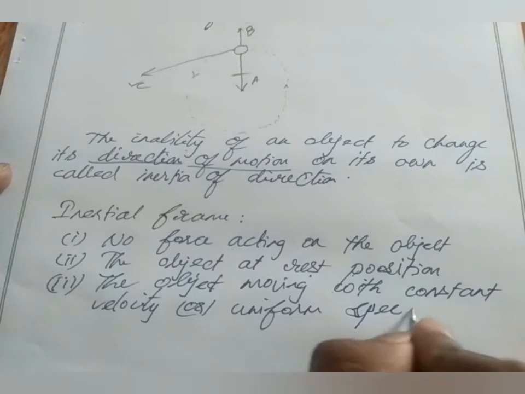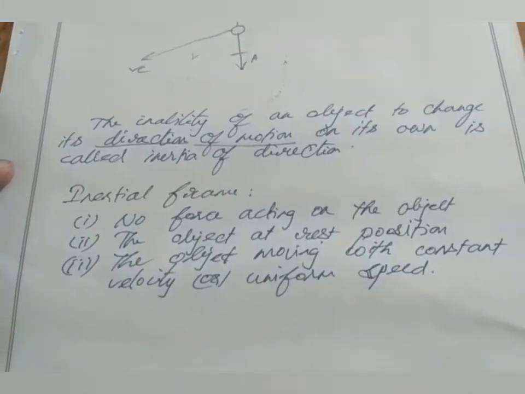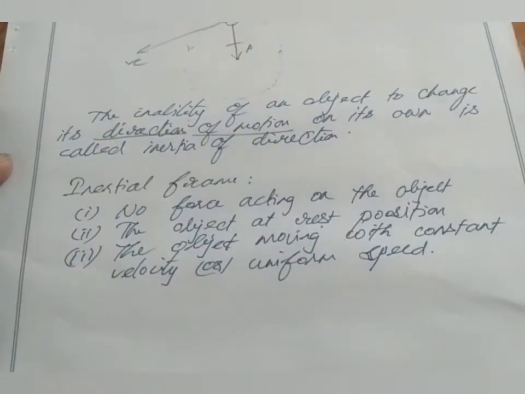Both are same, constant velocity or uniform speed. So such kinds of frames or space are known as inertial frame.